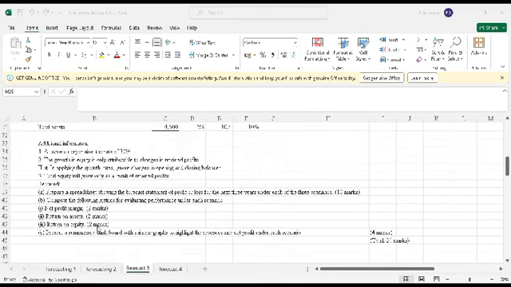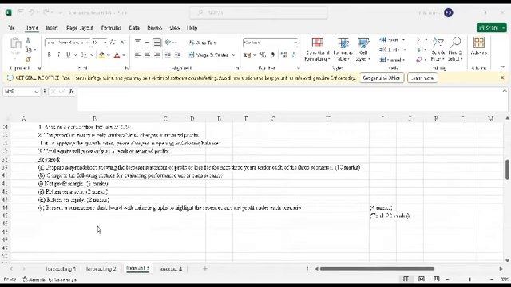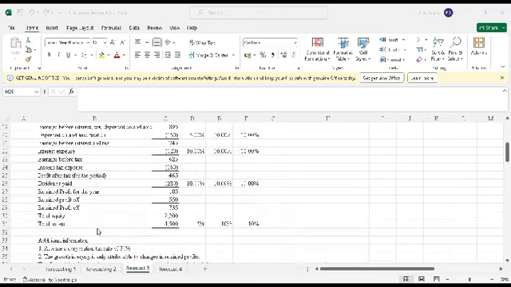Required: A, prepare a spreadsheet showing the forecast statement of profit or loss for the next 3 years under each of the 3 scenarios, 10 marks. B, compute the following metrics for evaluating performance under each scenario: 1, net profit margin; 2, return on assets; 3, return on equity. C, present a summarized dashboard with suitable graphs to highlight the revenues and net profit under each scenario. This is a total of 20 marks.